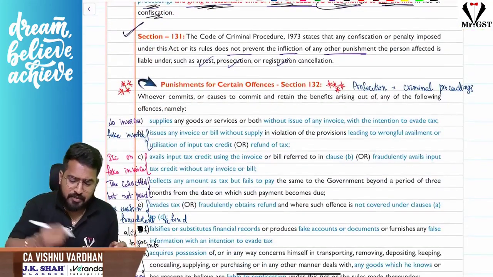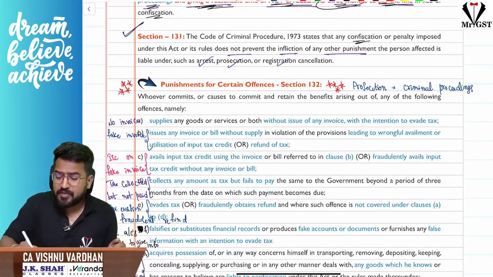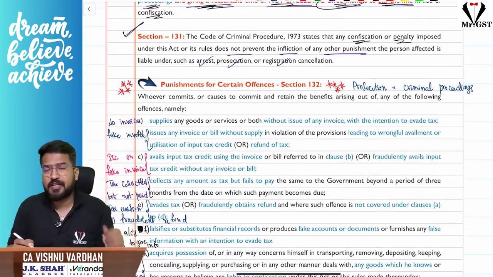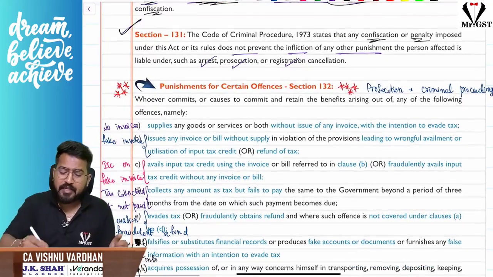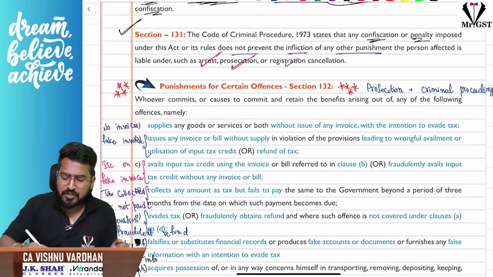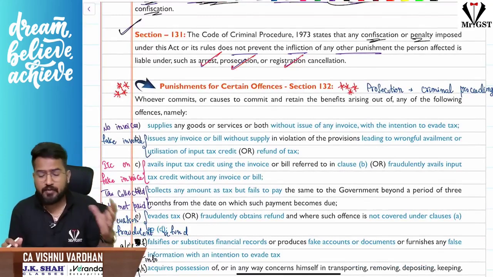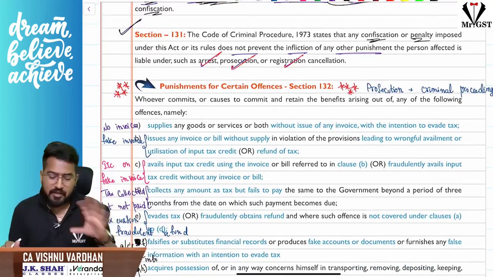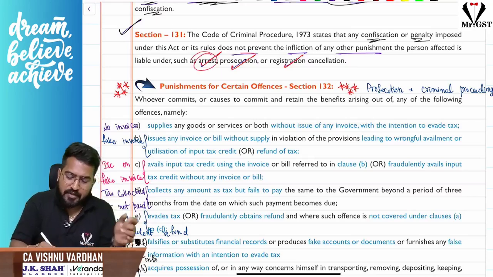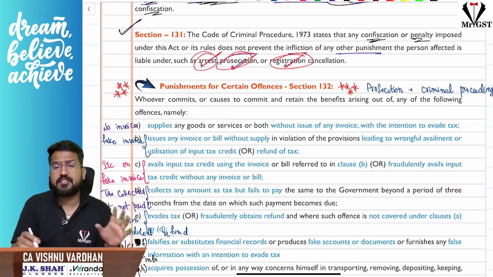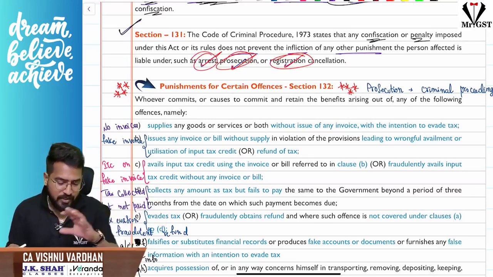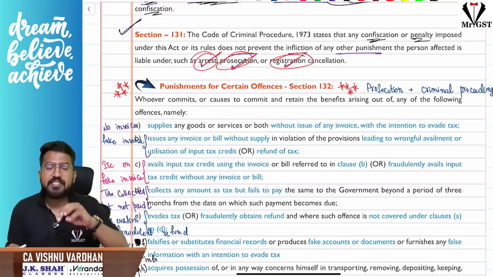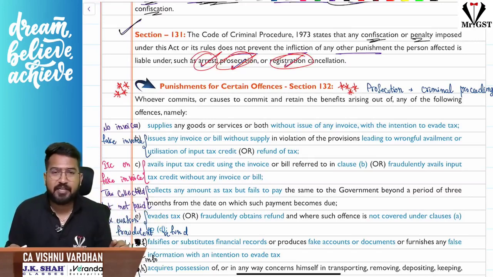Section 131 is simple. It says that because you are confiscating the goods or conveyances, because you are charging penalty, all that stuff, it doesn't mean that he will be escaping any arrest or prosecution or registration cancellation, all this stuff, because of just penalties and confiscation. They will still be there. Arrest, if required, will be there. Prosecution will be there. Registration cancellation will be there if at all needed. So that penalty and confiscation will not affect all these things is what section 131 is trying to tell us.